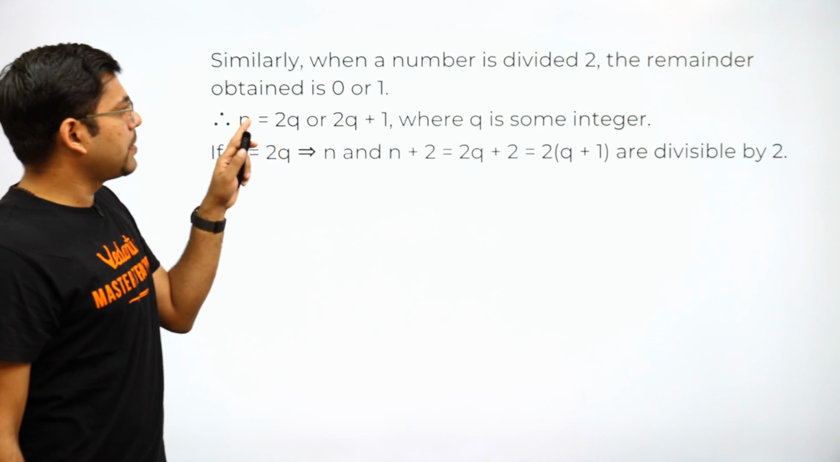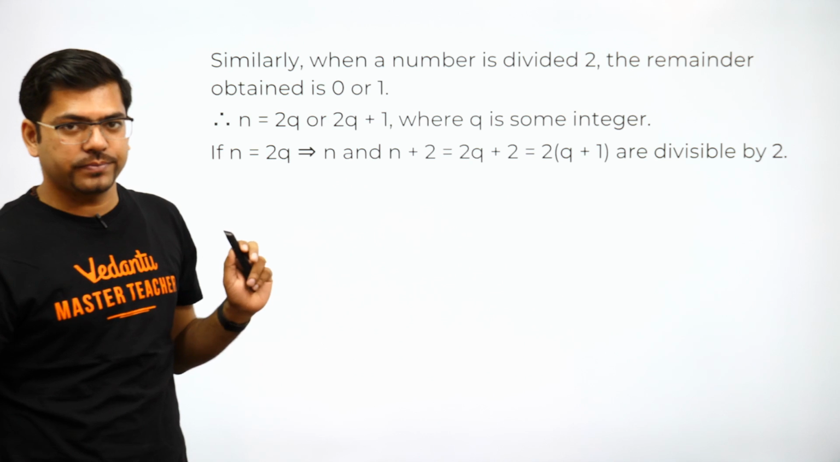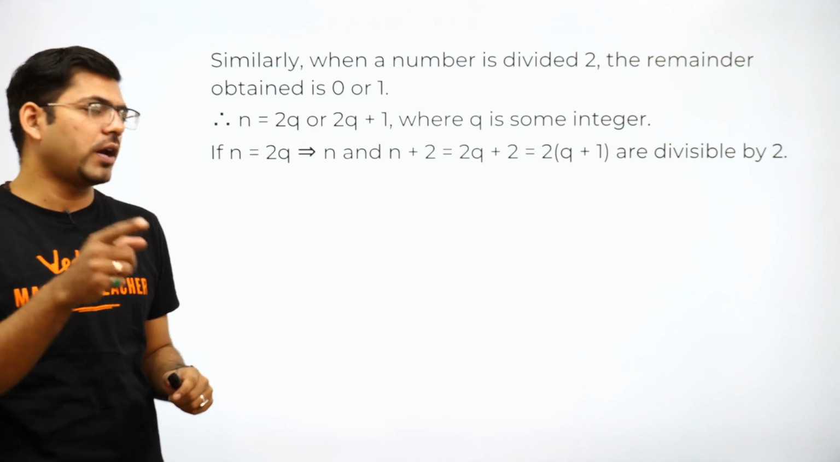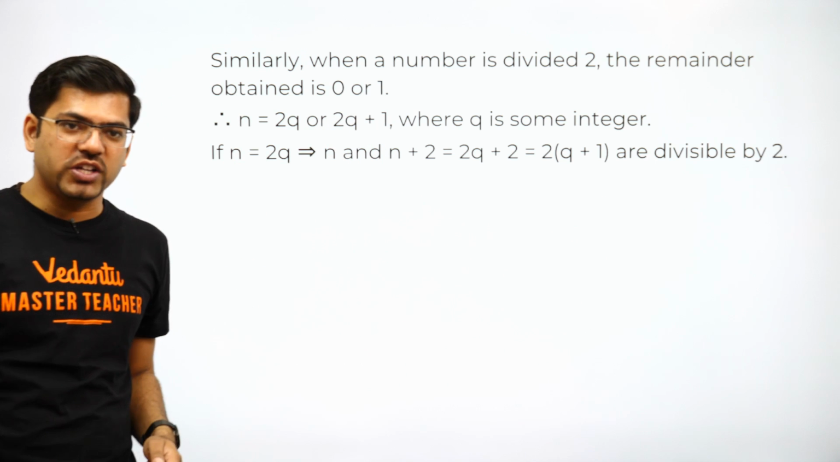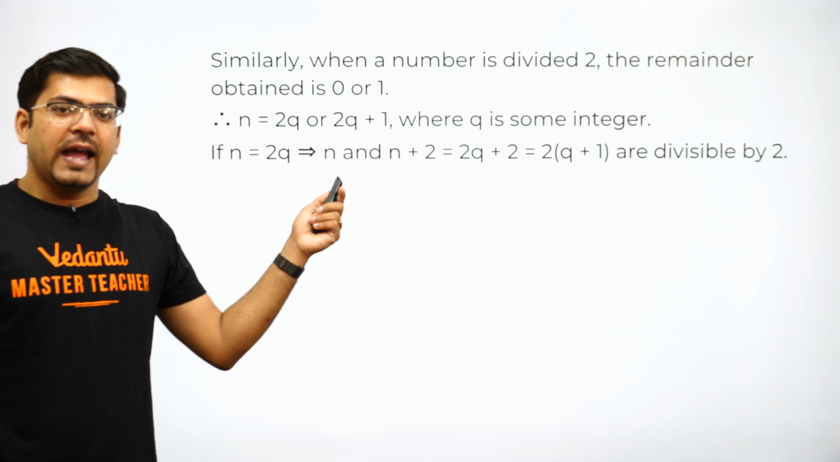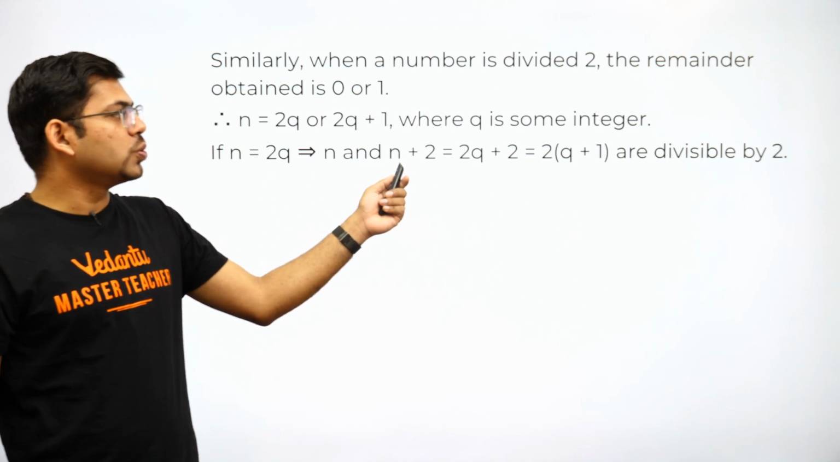N is divisible by 2, so it will have n equal to 2q or 2q plus 1, because if we are dividing it by 2, the remainder will be 0 or 1. So n is equal to 2q or 2q plus 1, where q is some integer.